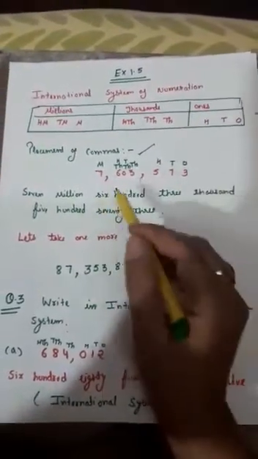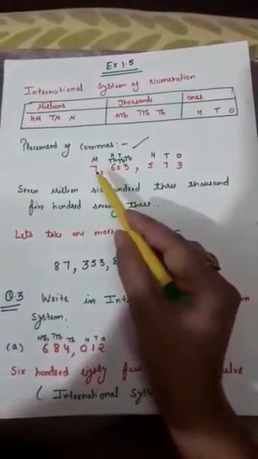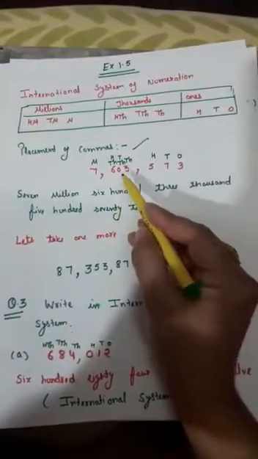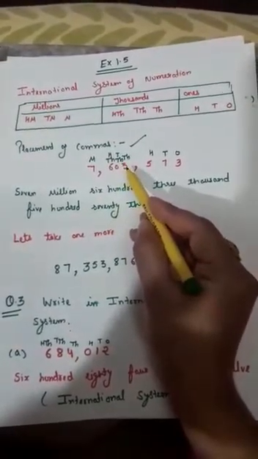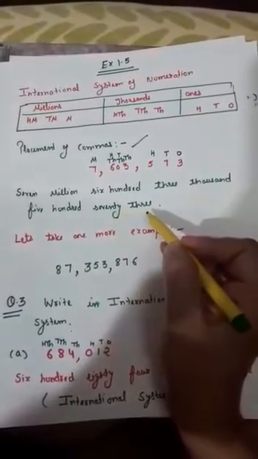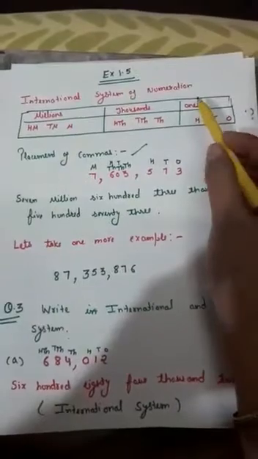So the number to be read here is 7,603,573.